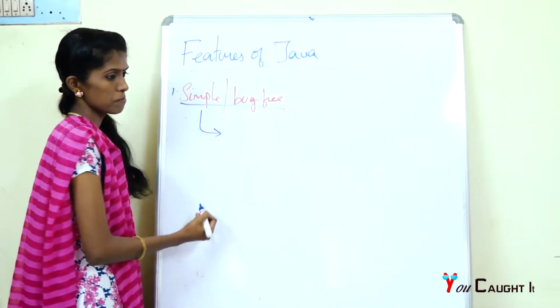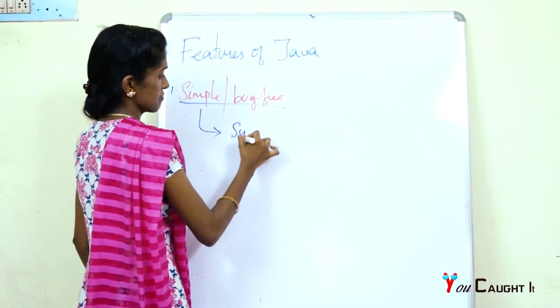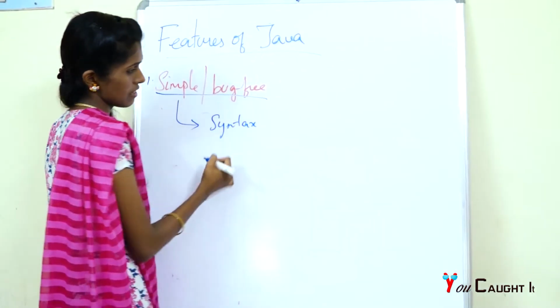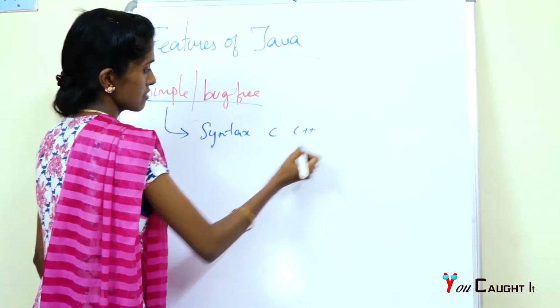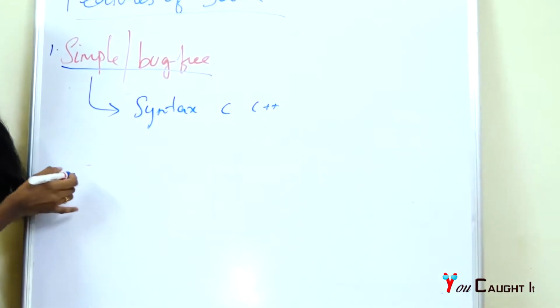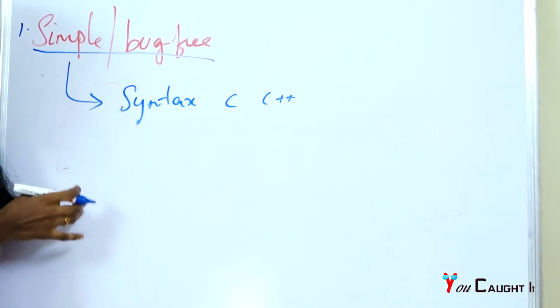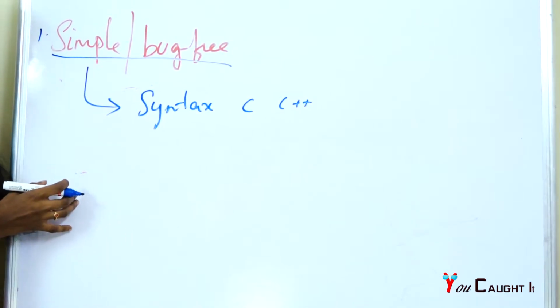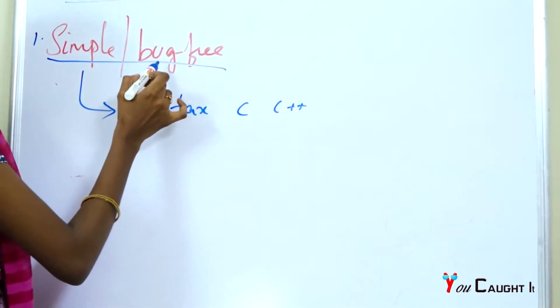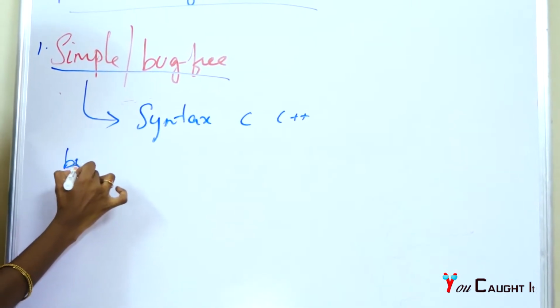Why is Java very simple? Because its syntax is derived from C and C++. But don't worry, if you are a direct learner of Java, we will learn each and every syntax briefly, okay? And also Java is bug free code.